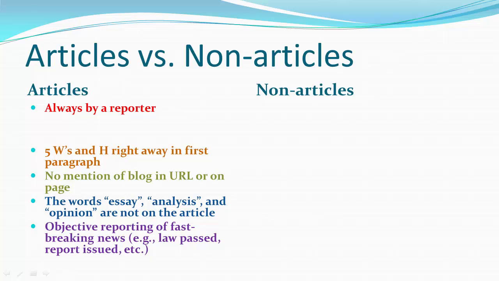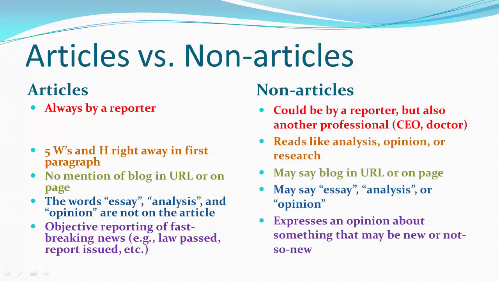What the objective news article is all about is fast-breaking news. Like remember Kermit the Frog on Sesame Street? That was all objective news reporting because it was fast-breaking. It was like either a Muppet did something or something happened on Sesame Street, Snuffleupagus, maybe Big Bird, and it was always fast-breaking.